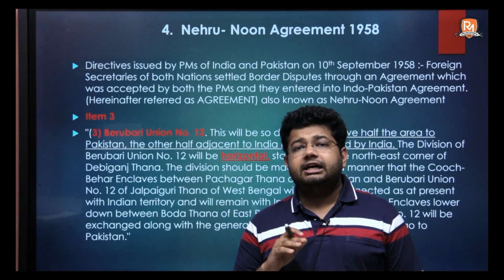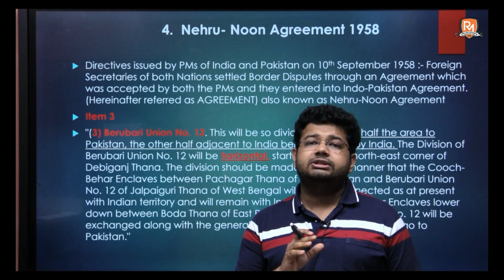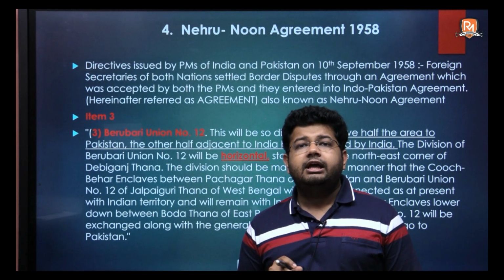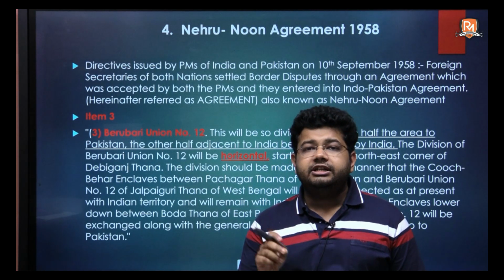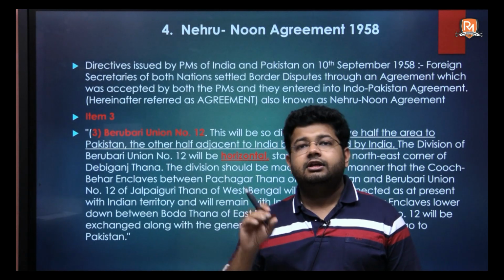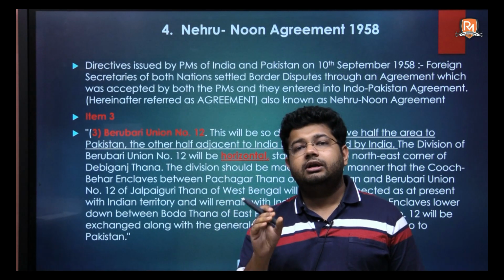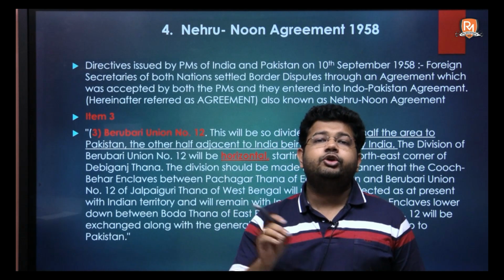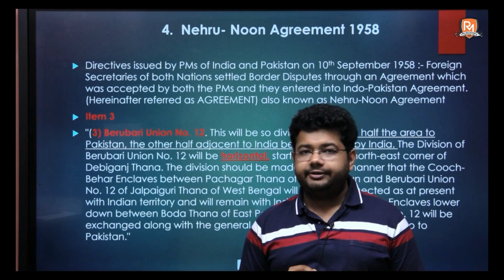Now, unlike other states, Cooch Behar was a tribal princely state, which is why it had certain territories which were not a contiguous part of its mainland.